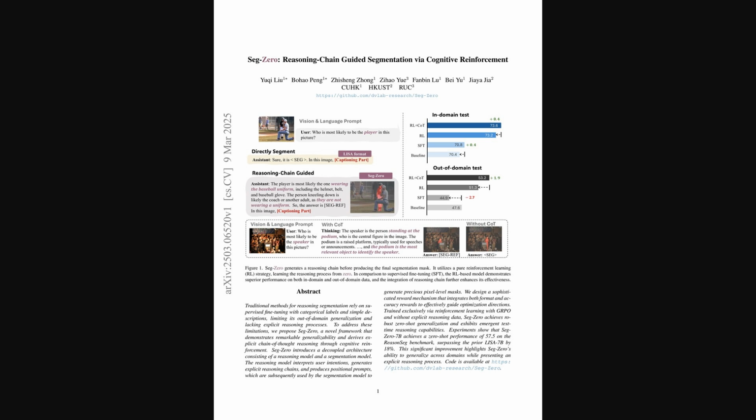I think the key takeaways are how reinforcement learning, guided by that cognitive reasoning chain, enables impressive zero-shot segmentation for complex prompts. And critically, it does this without forgetting general visual skills. It's a promising step towards AI that can truly understand and act on nuanced instructions like we do.